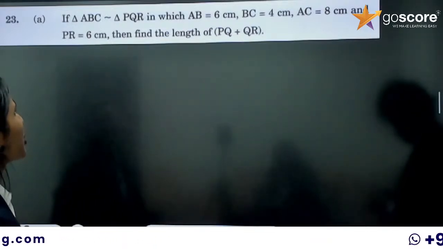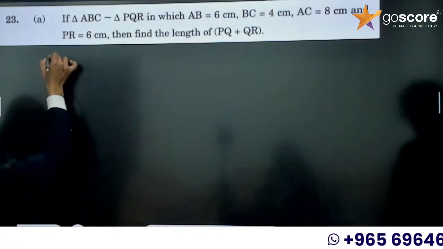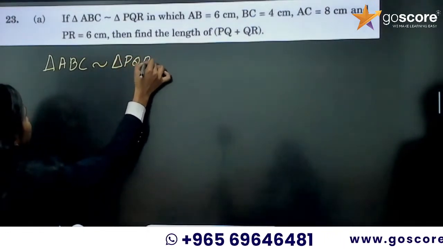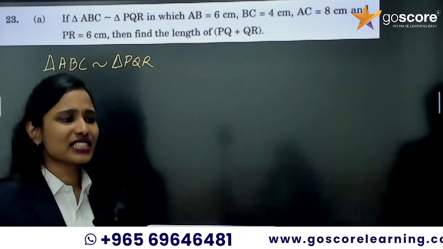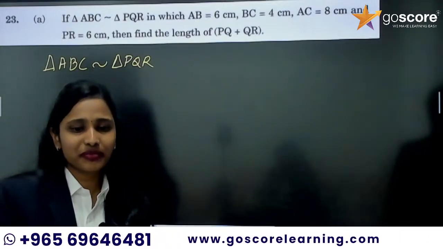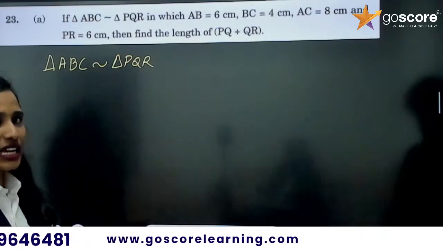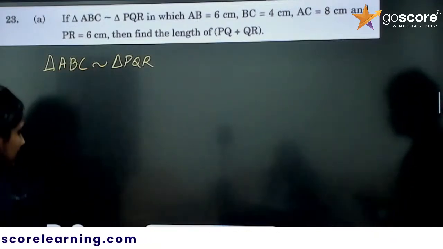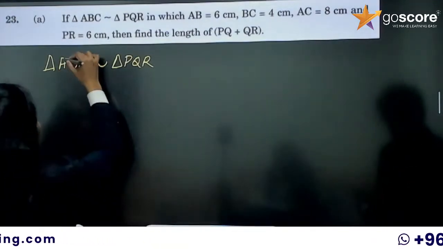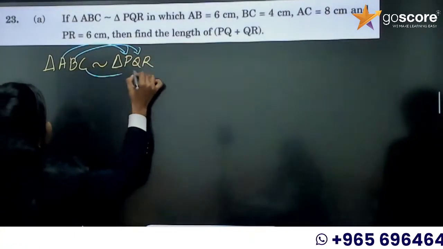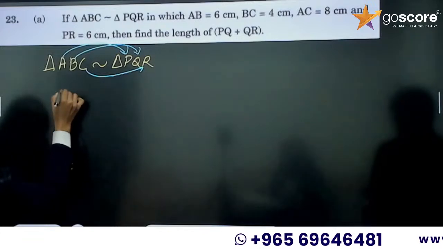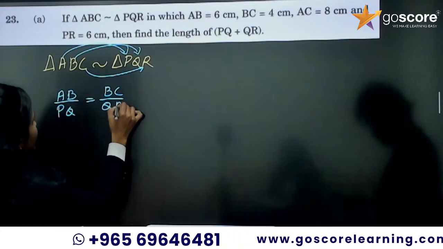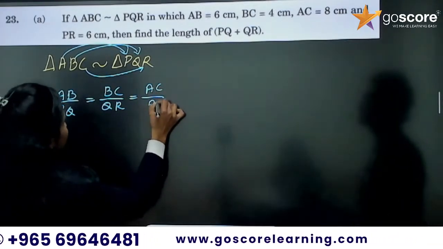Okay, now what is it? Triangle ABC and triangle PQR are similar. So when triangles are similar, what happens? Can you see? When triangles are similar, corresponding sides will be proportional, right? So we connect A to P, B to Q and C to R, and we can write it as AB by PQ is equal to BC by QR is equal to AC by PR.